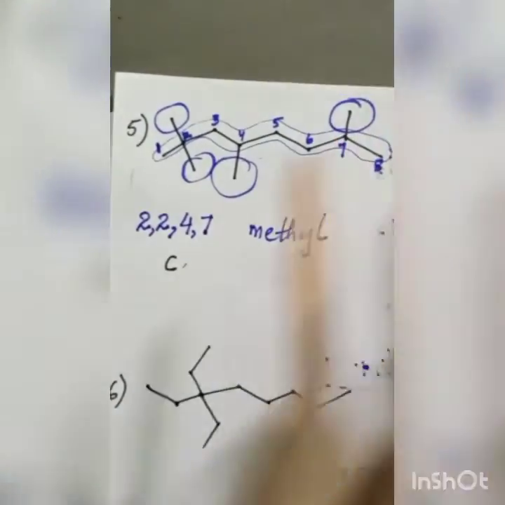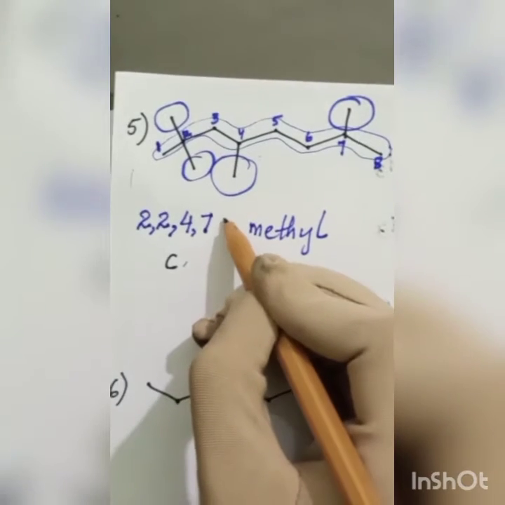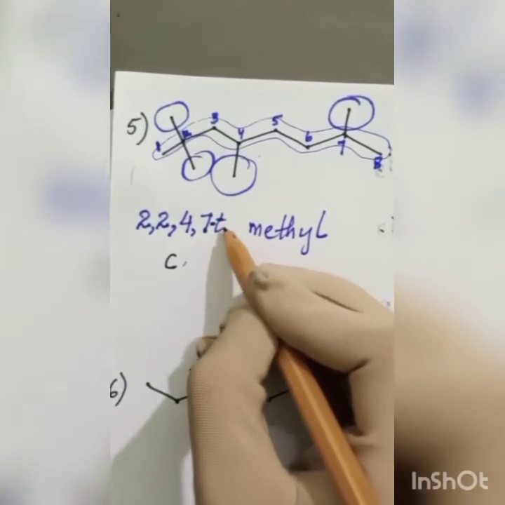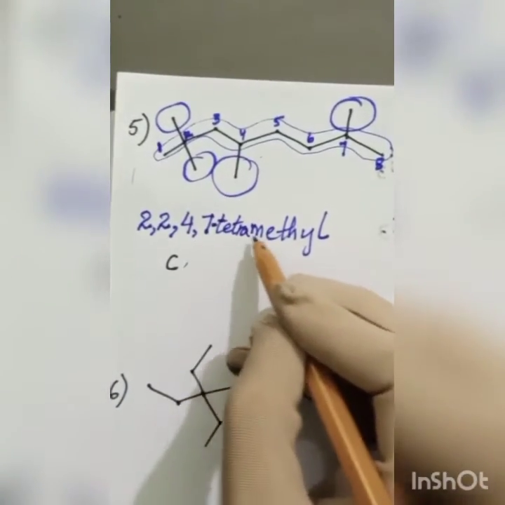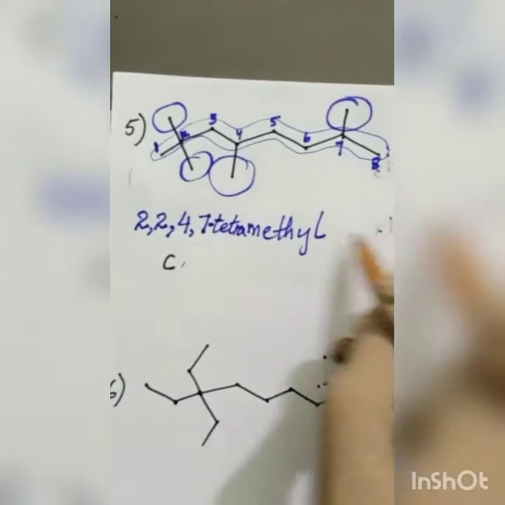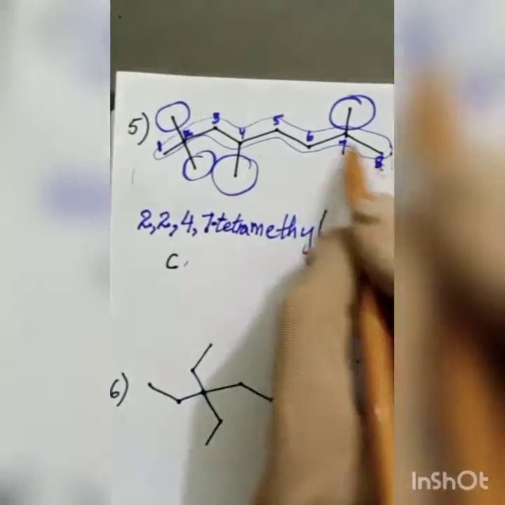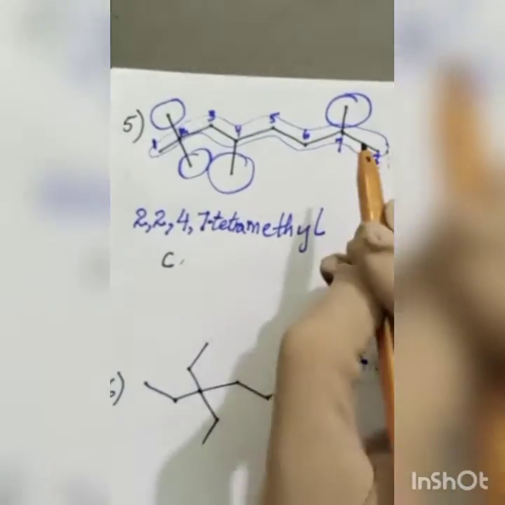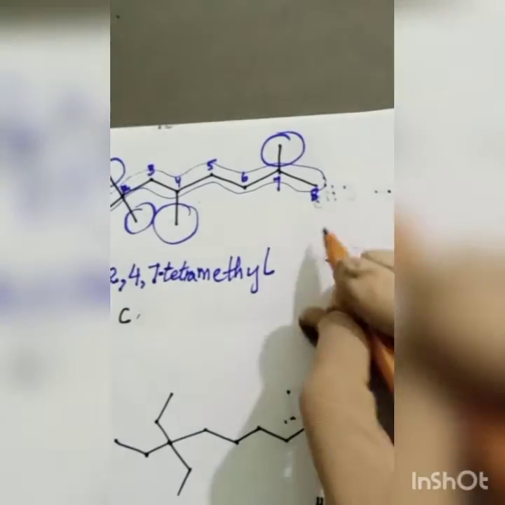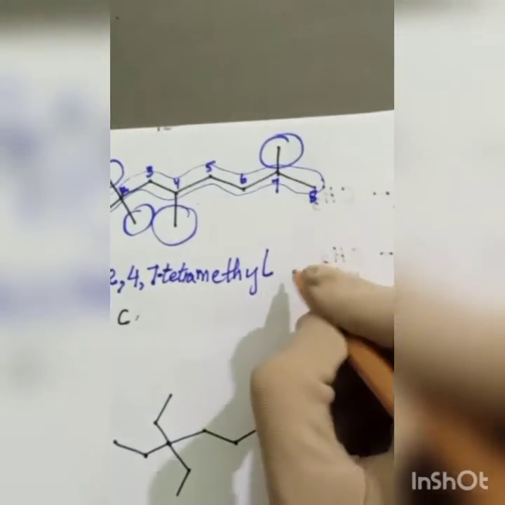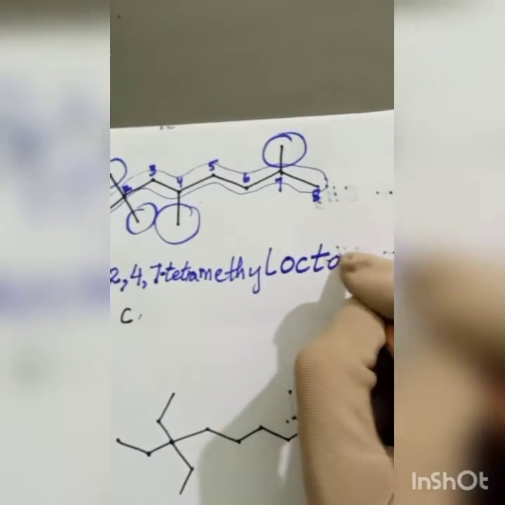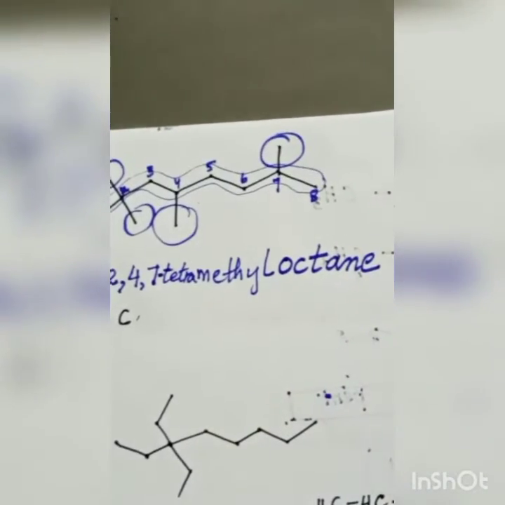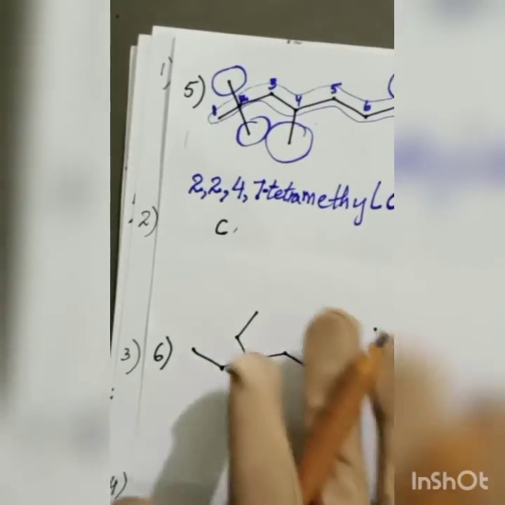How many methyls? 4 methyls. So I will write tetra and a dash between these. Tetra. 2, 2, 4, 7 tetramethyl. And the main name is, how many carbon atoms are there in our longest chain? Total 8. And in chemistry, for 8 we use octa. Okay, oct, and it's an alkane, so we use ane, octane. Okay, so the complete name is 2,2,4,7-tetramethyloctane.